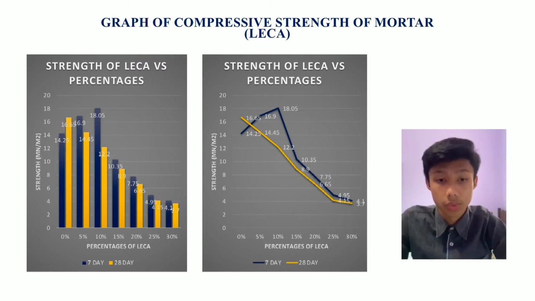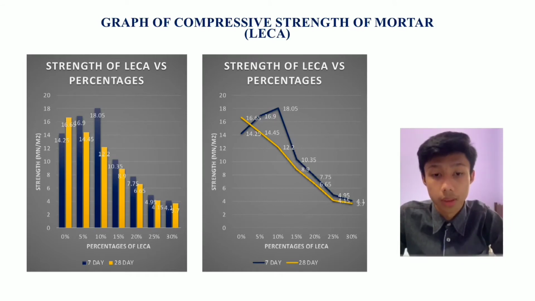As we can see, the compressive strength using 10% Leca as a sand replacement shows a decrease for the 28 days curing period compared to the 7 days curing period. This is maybe due to the increasing water absorption by Leca, which causes the strength to decrease.